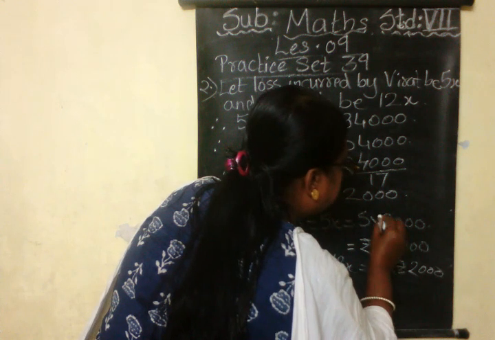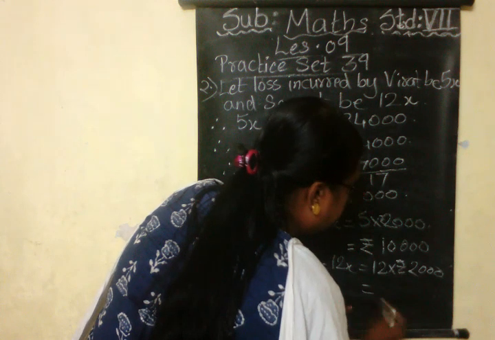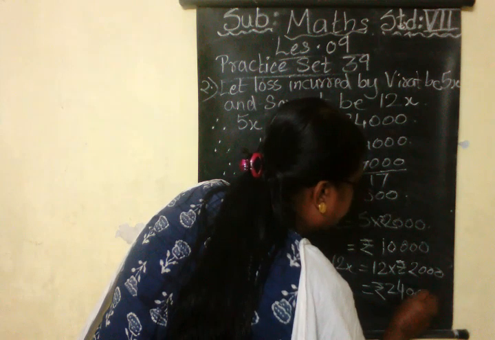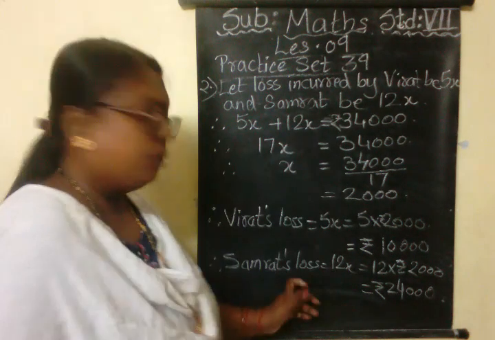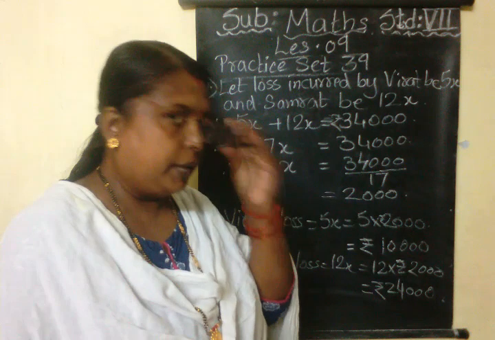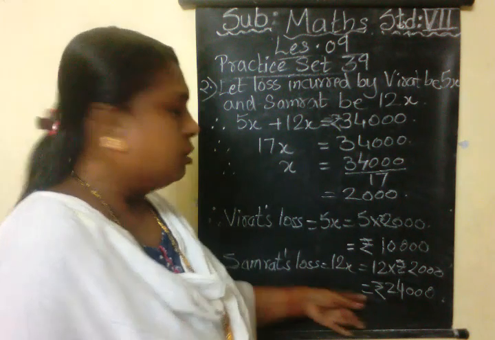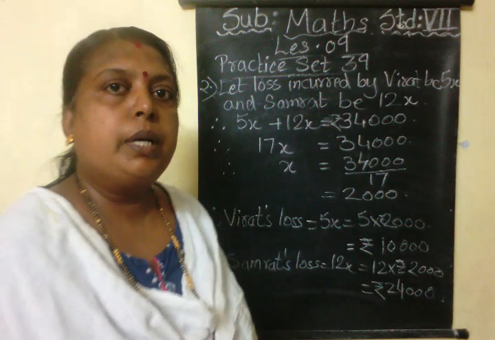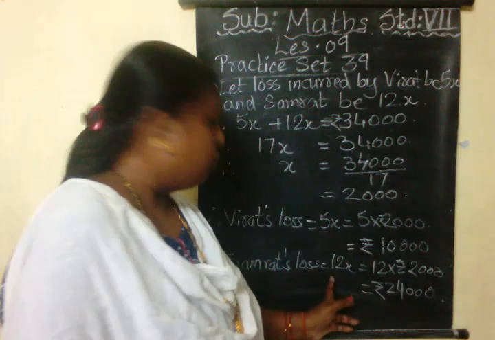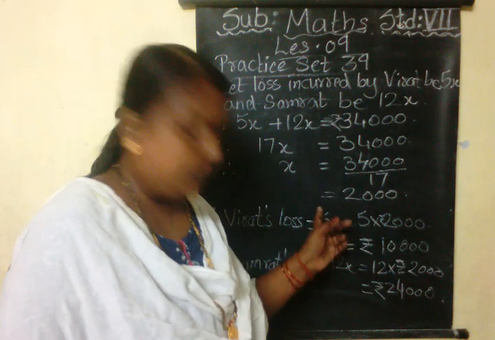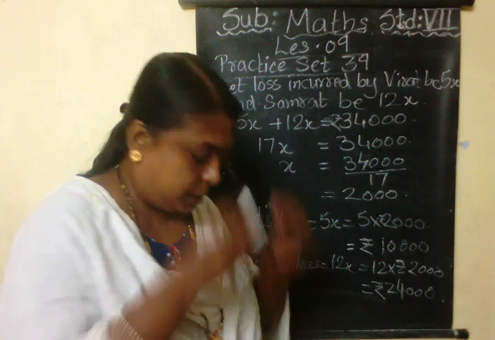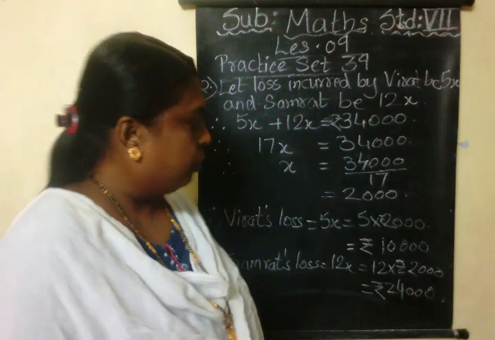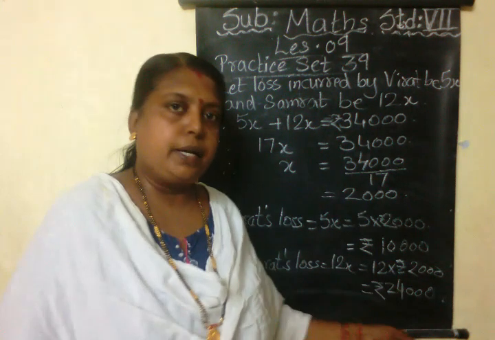Here also rupees must be written, which equals rupees 12 twos are 24,000. Since investment of Samrat was more than that of Virat, Samrat's loss is more, whereas Virat's loss is less, because their investment was in that manner. So this way we got the second answer.